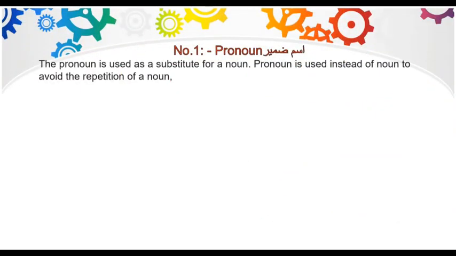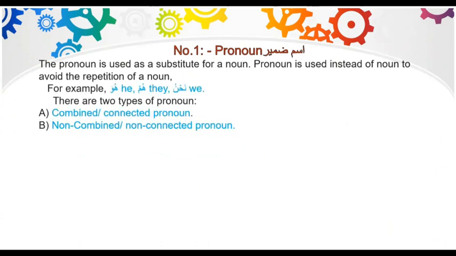Let's look at them in detail. Number 1, pronouns, ism dhamir. The pronoun is used as a substitute for a noun. Pronoun is used instead of noun to avoid the repetition of a noun. For example, huwa, he, hum, they, nahnu, we.